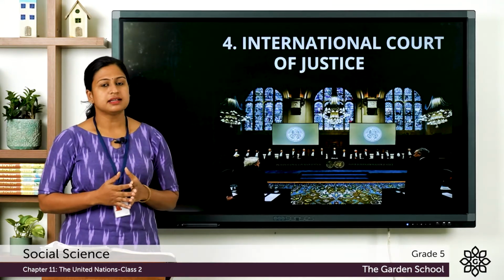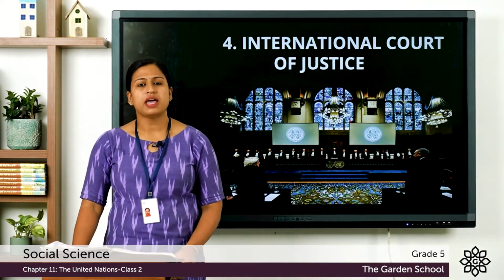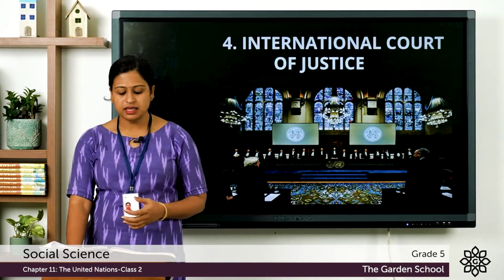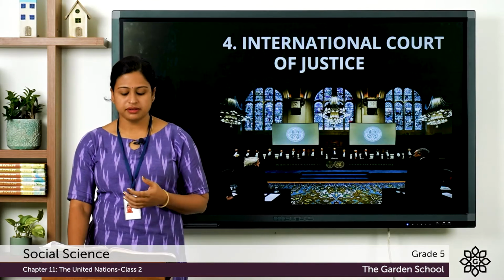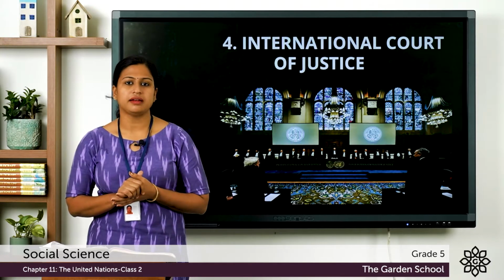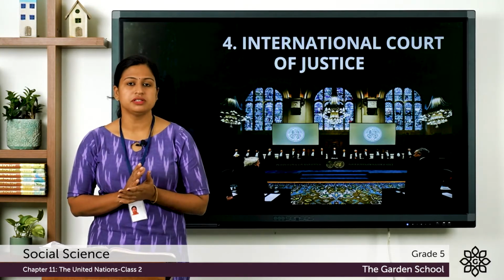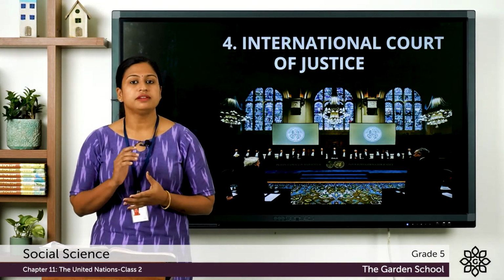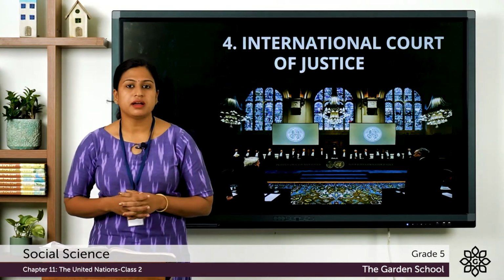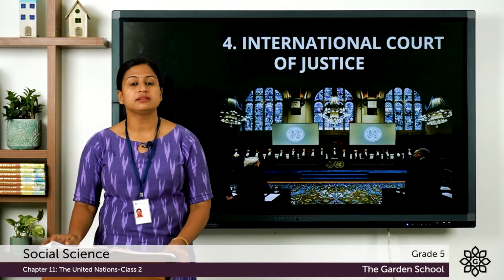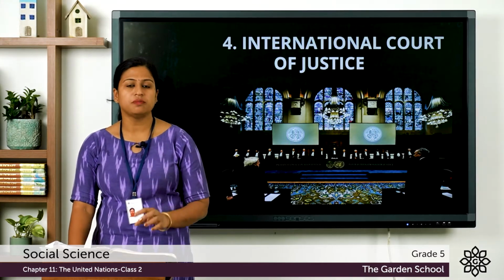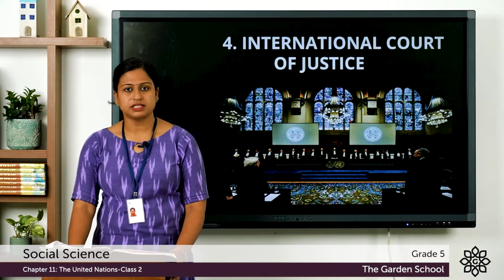Now let's discuss the other organ of the United Nations, that is International Court of Justice. Now this is the judicial organ of the United Nations and the headquarters is located in the Hague, the Netherlands. It consists of 15 judges who are elected for a term of 9 years. And here they discuss the conflicts between the countries and it gives advice on international law and human rights. So these are the jobs of International Court of Justice.